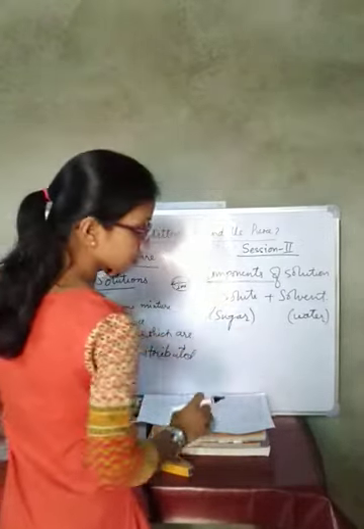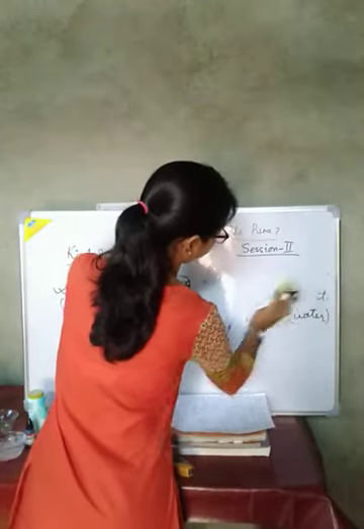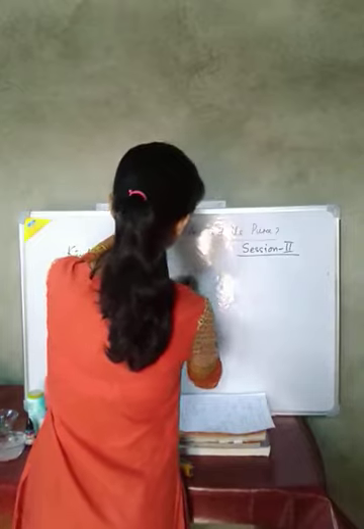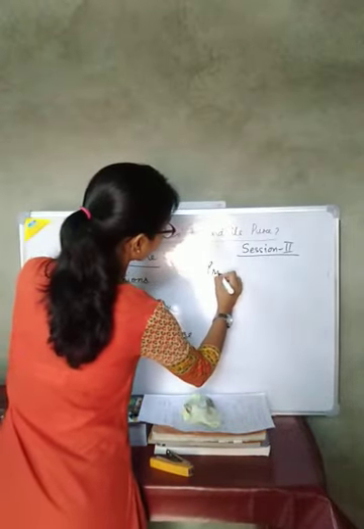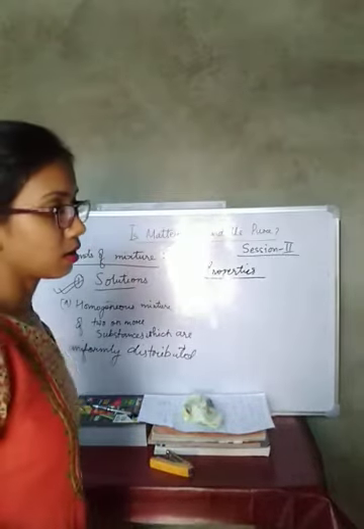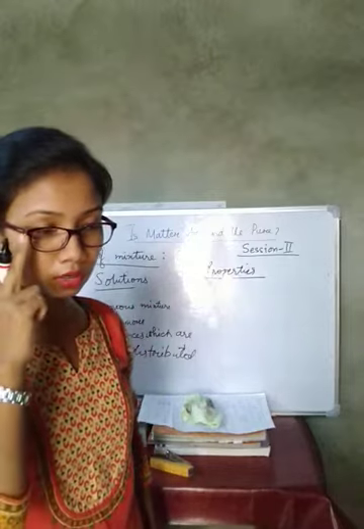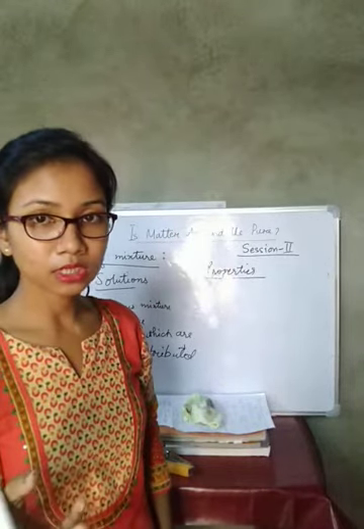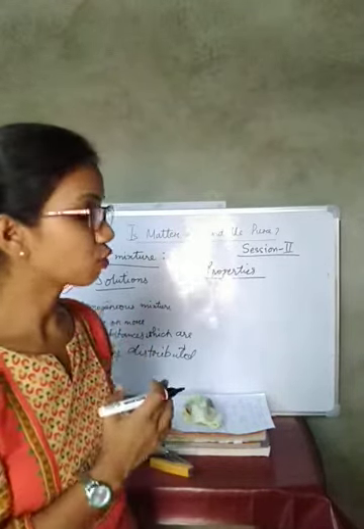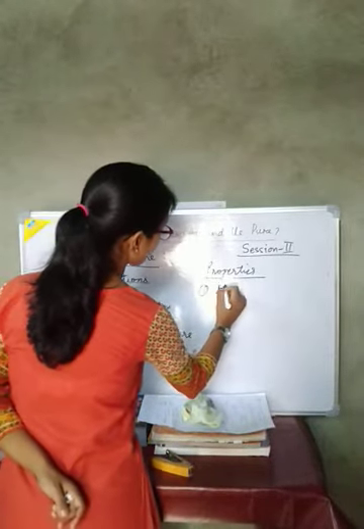You can pause the video and write it. I will write in summary; you can go through the properties in detail from your book. I will tell you in detail, but I cannot write everything on the board. First property: it is a homogeneous mixture.